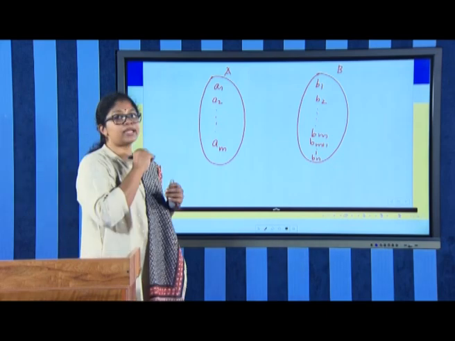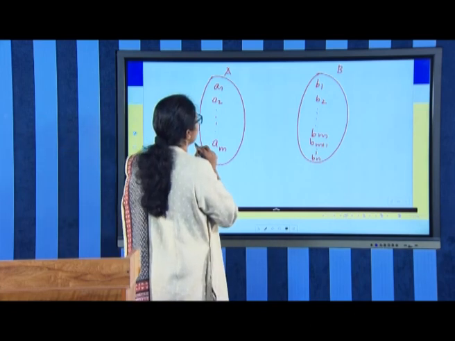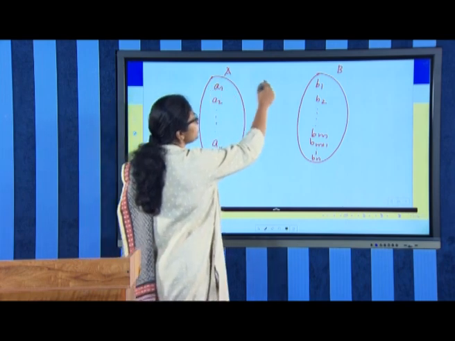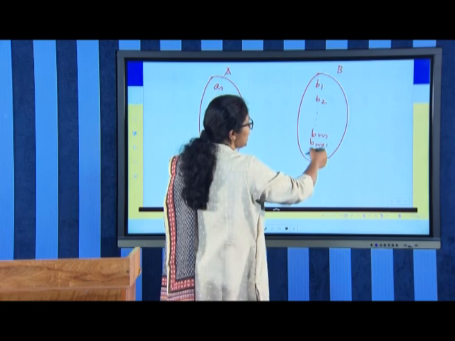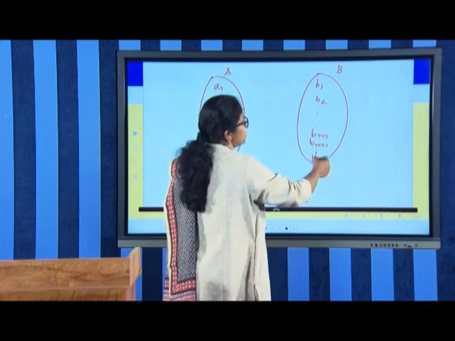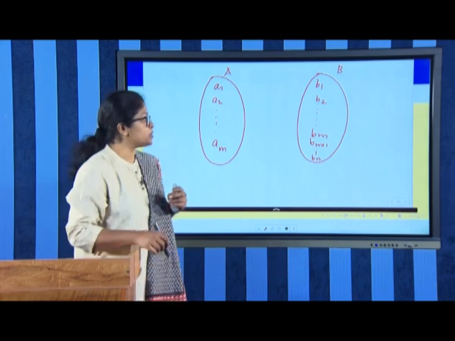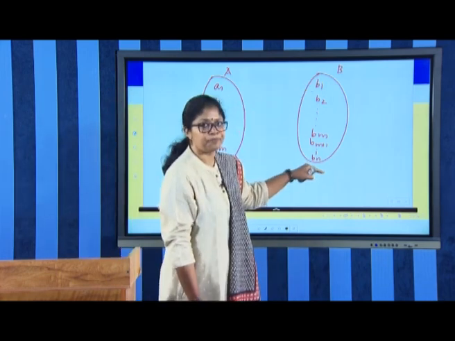Now, we need to find the number of injections, so, 1-1 mappings. When you have A1, the corresponding choices of B: we can choose any one of these B elements for the image of A1. So, f of A1 can be any one of these n elements here.